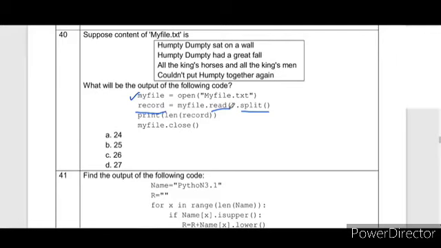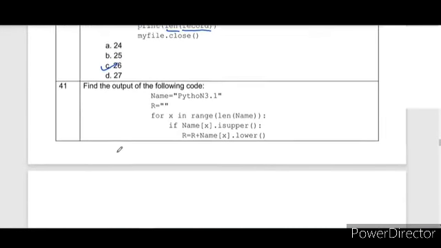When you count the total number of words, length will return the total number of words in record. So count these: 1, 2, 3, 4, 5, 6, 7, 8, 9, 10, 11, 12, 13, 14, 15, 16, 17, 18, 19, 20, 21, 22, 23, 24, 25, 26. So the correct answer is 26 as it has 26 words.